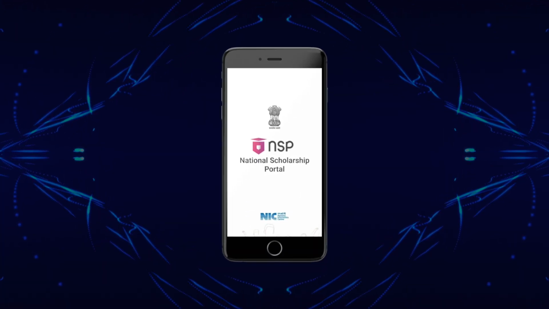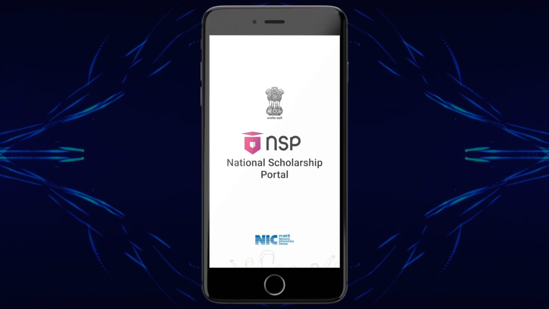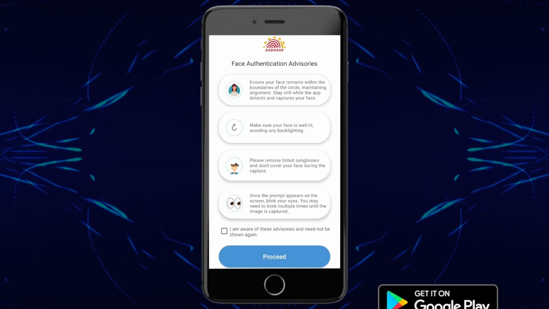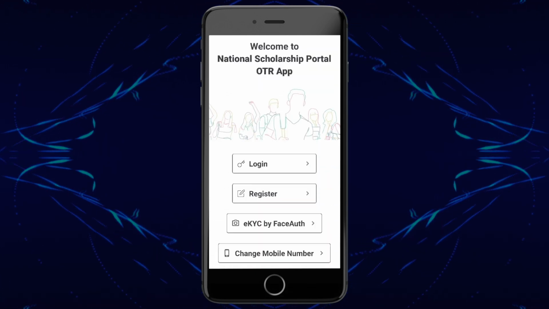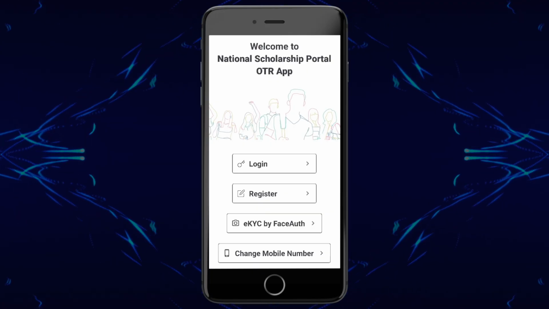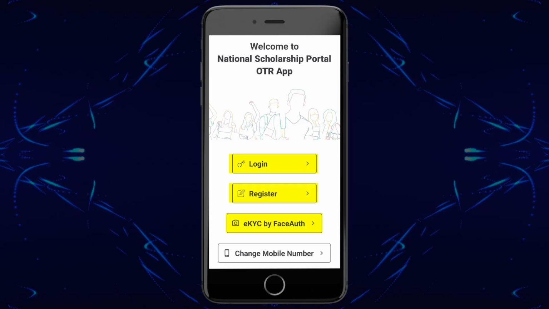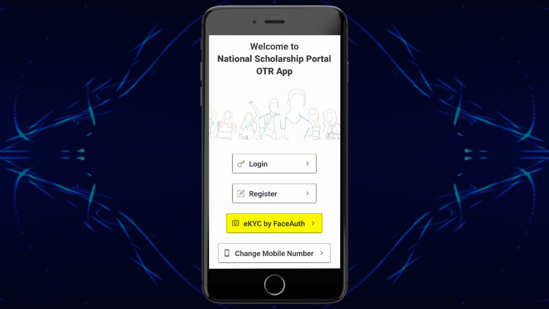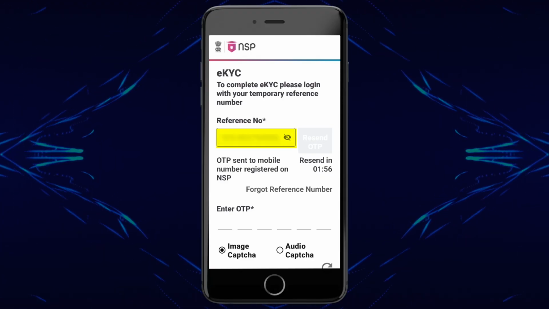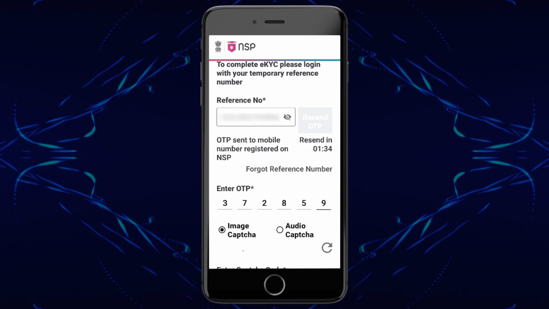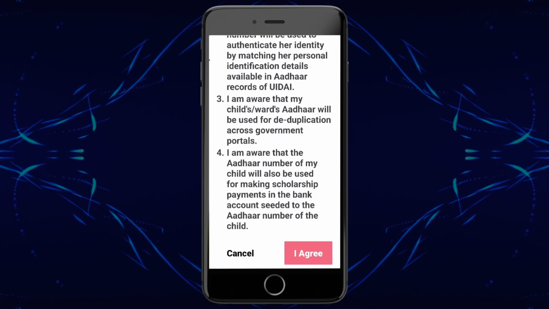After that, for face authentication, you will need to download the NSP OTR mobile app and Aadhaar Face RD app from Google Play Store on your mobile phone. When you open the NSP OTR mobile app, you will see 3 options: Login, Register and eKYC by Face Authentication. You need to click on Face Authentication. Then, enter your reference number and request an OTP on your registered mobile number. After receiving the OTP, enter the OTP and CAPTCHA code and proceed to the next step.